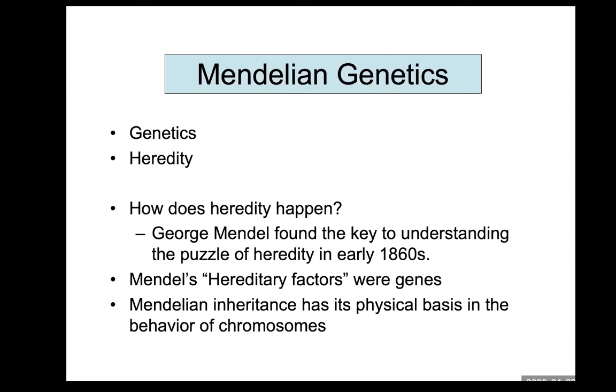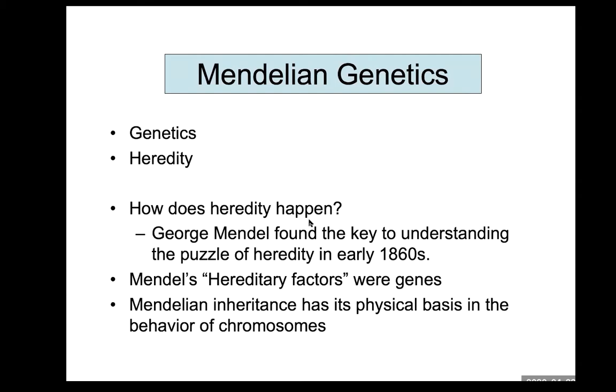In the mid-19th century, around 1860, while George Mendel was alive, DNA was not discovered, and there was no concept of a gene. Therefore, Mendelian inheritance was based on the behavior of a chromosome.